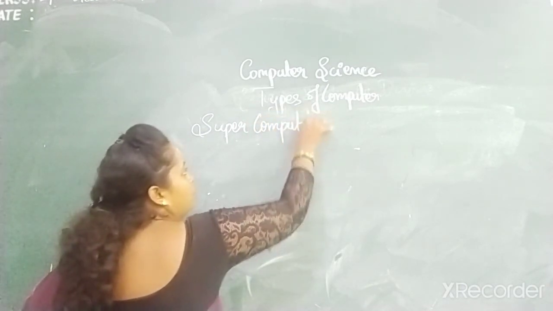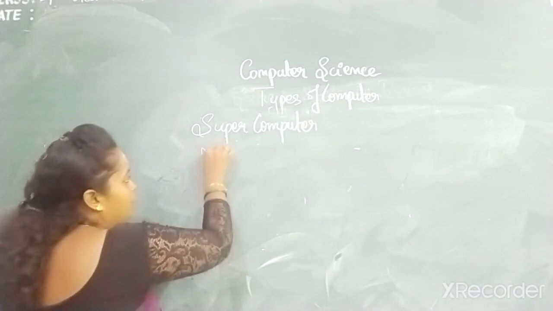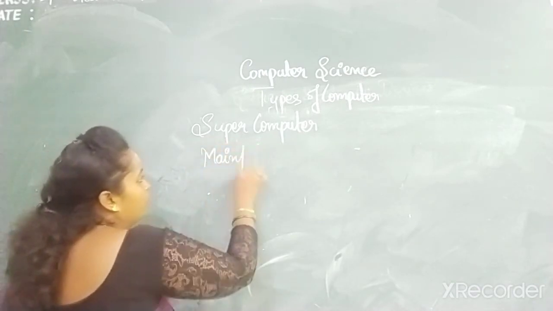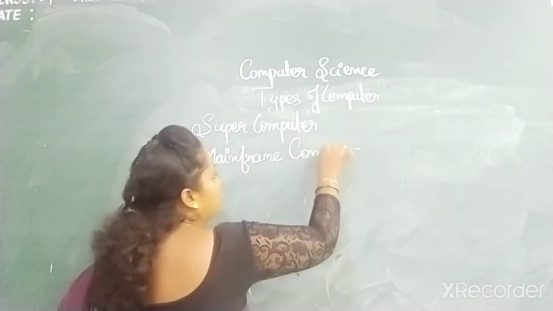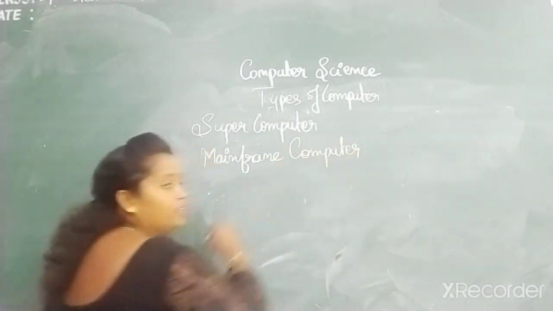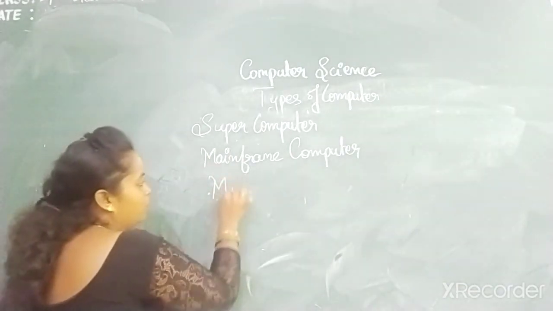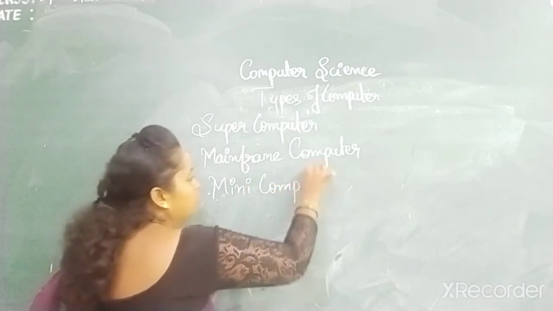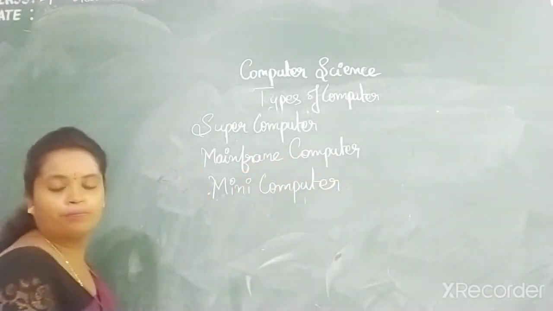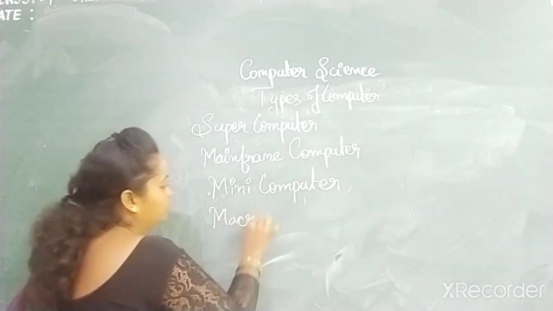Then mainframe computer. Then minicomputer. Then microcomputer.